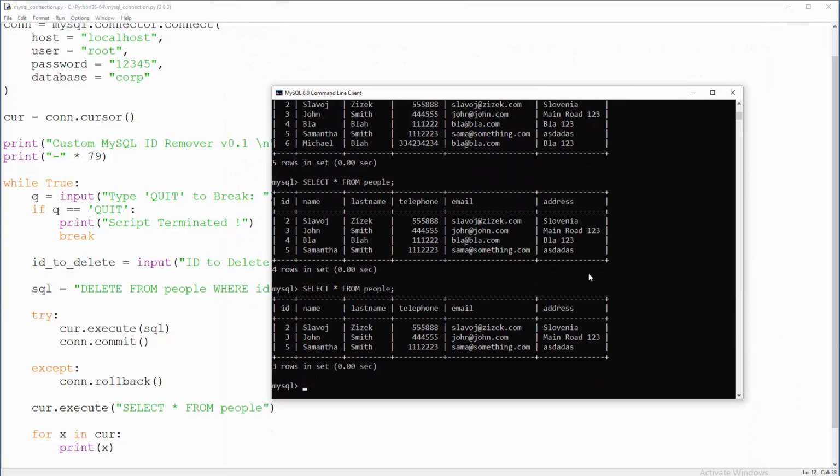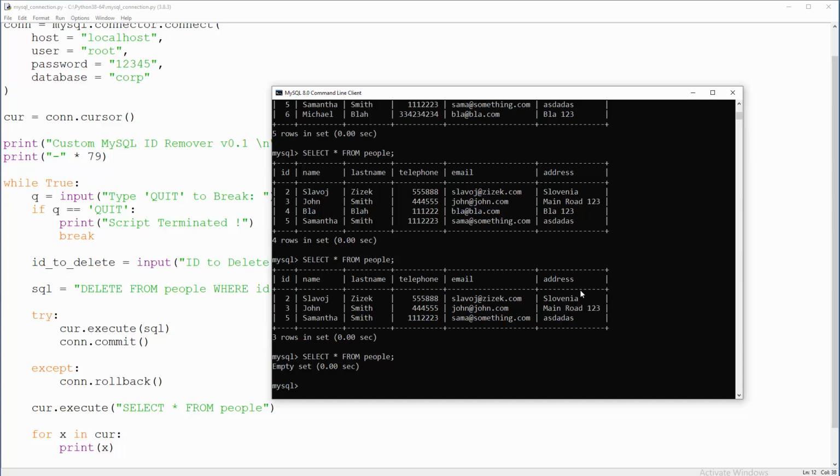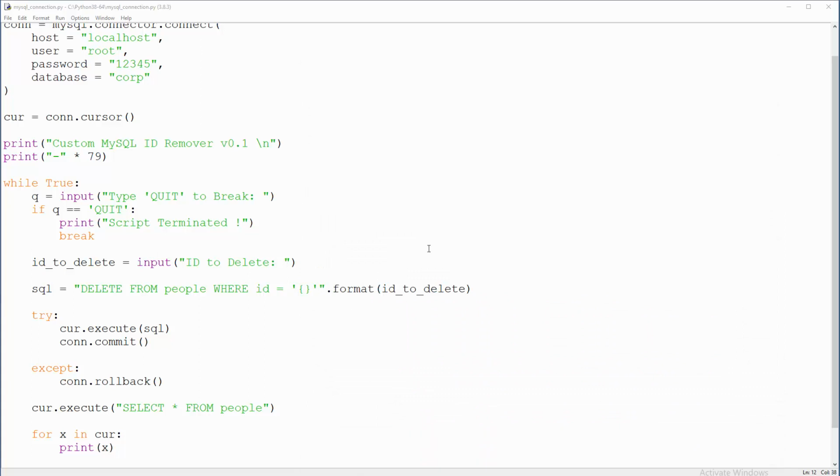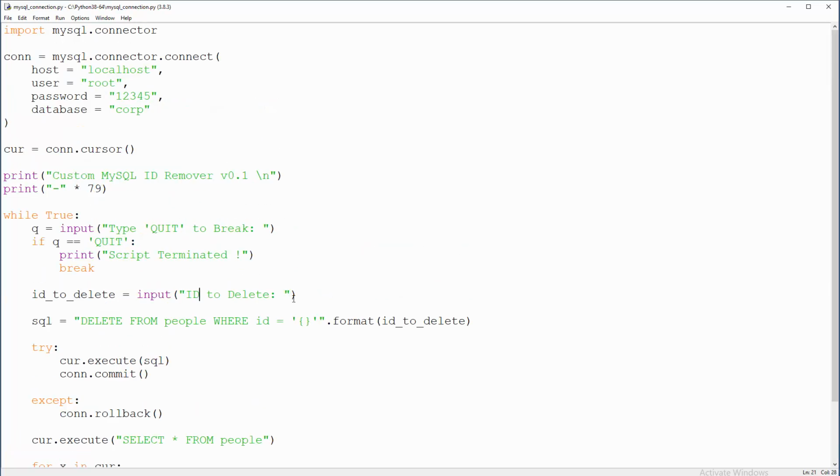Right, so what about the real situation? Select all from people, nothing is there. Okay guys, nothing special here. Just remember that you can combine everything, and for safety reasons always use ID, and if you want extra security, combine ID plus name, or ID plus another column, like last name, or whatever kind of column you have. And if you don't have IDs, just use two or three columns so you can combine them to avoid possible errors.